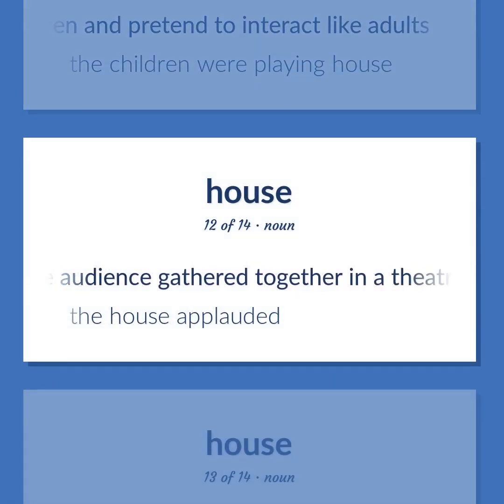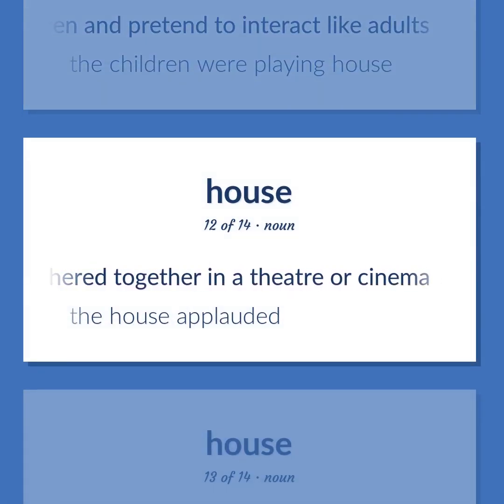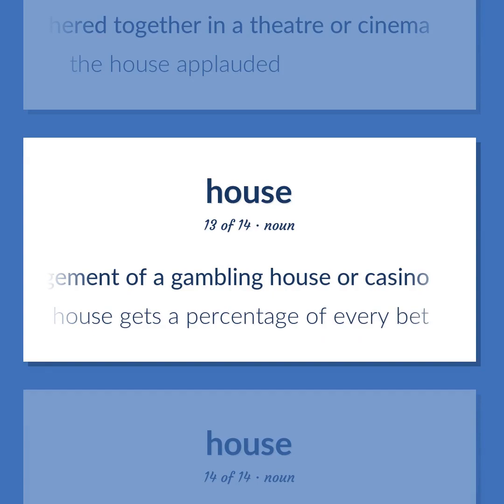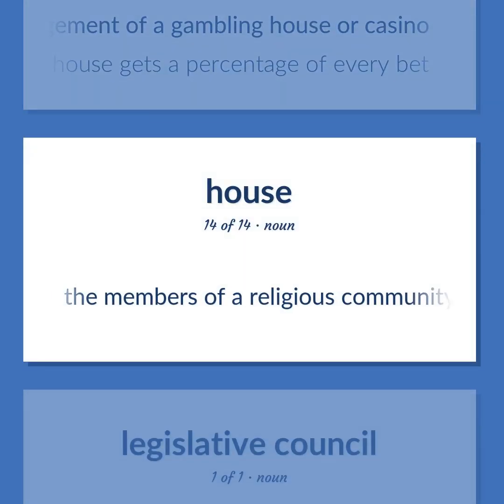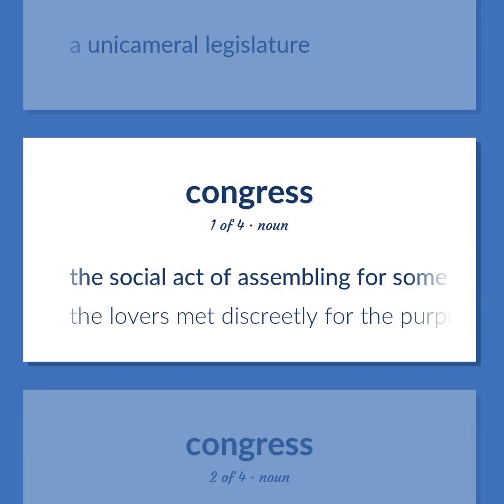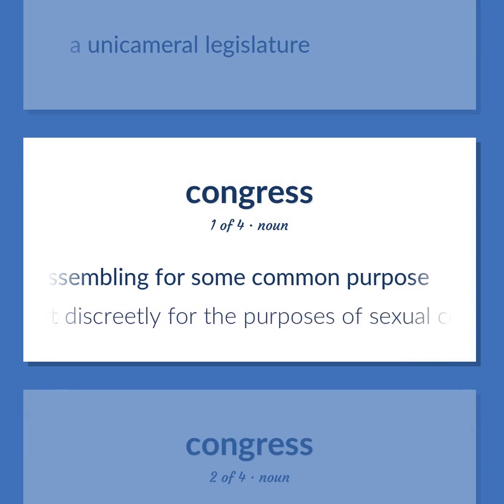The audience gathered together in a theater or cinema. The house applauded. The management of a gambling house or casino. The house gets a percentage of every bet. The members of a religious community living together. A unicameral legislature. The social act of assembling for some common purpose. The lovers met discreetly for the purposes of sexual congress.